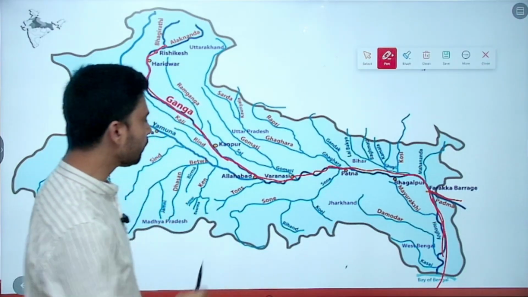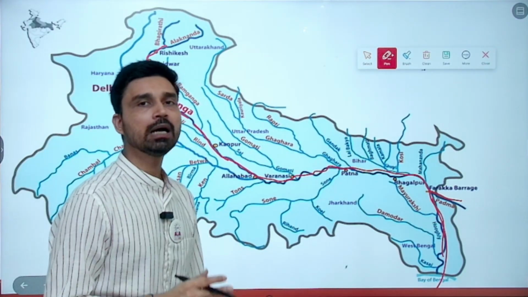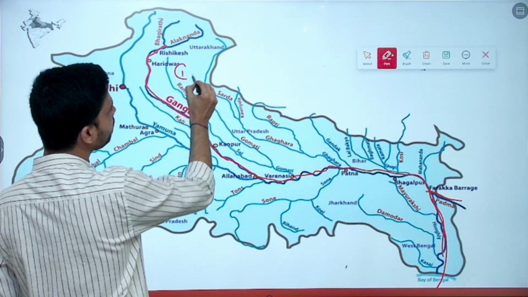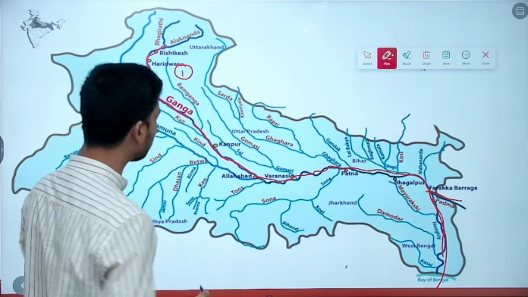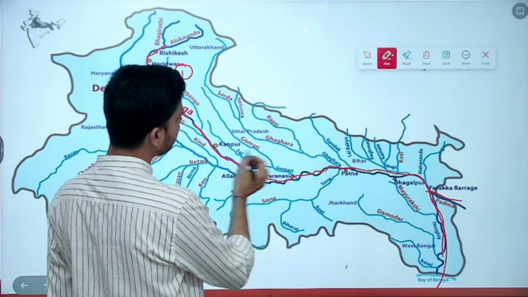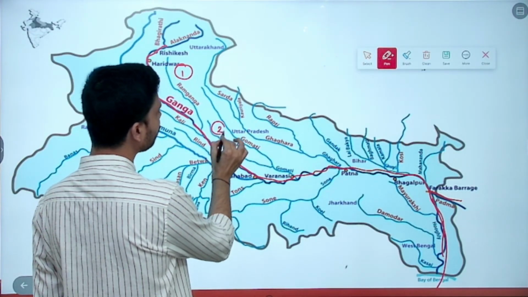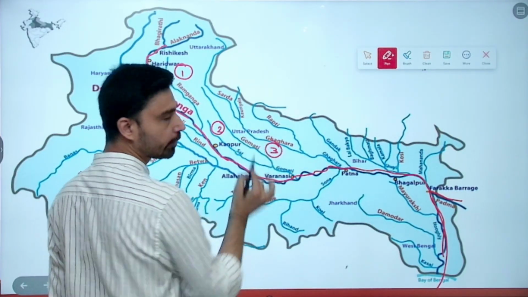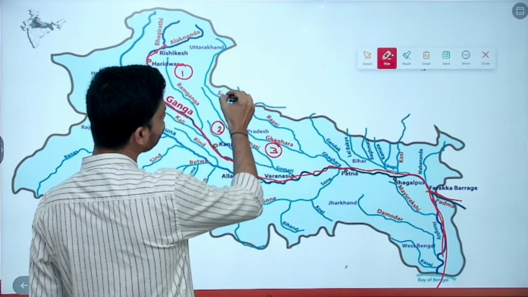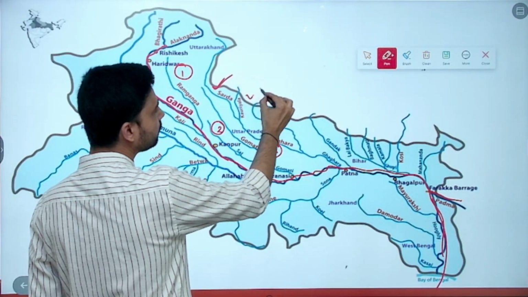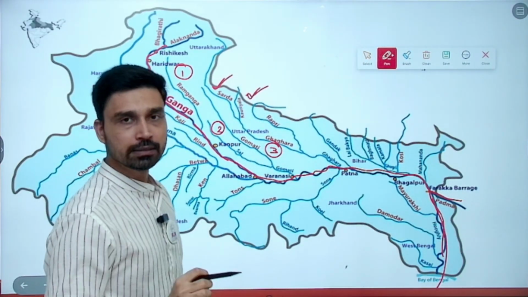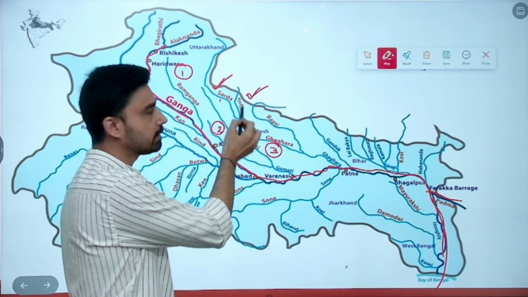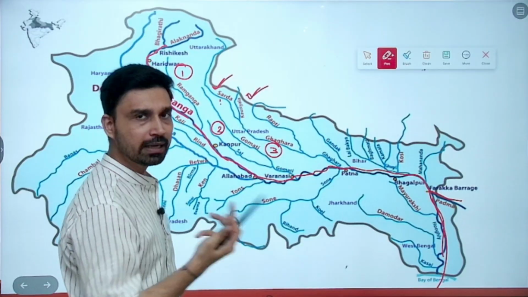The important tributaries: most of the tributaries of Ganga are left bank tributaries. If you look at the names here, the first important tributary is river Ramganga. Further, as you go to the east, you will find the second important tributary called Gomati river. Then further, you have Ghagra river. Now, Ghagra river is made up of two streams. One is called Sarda river, the other is called Karnali, basically Karnali river. So Kali and Karnali, Sarda or Karnali, Sarda and Kali both are the same.